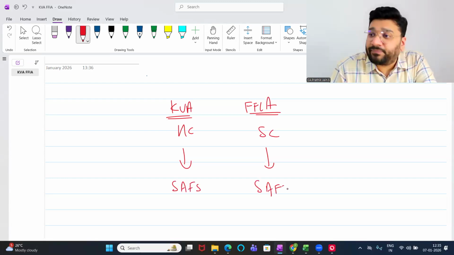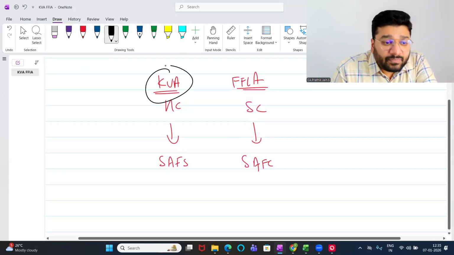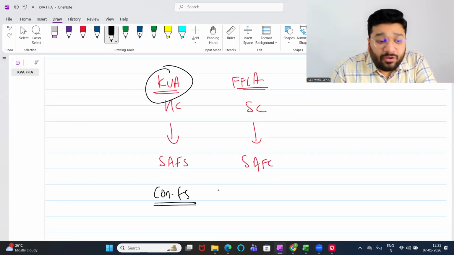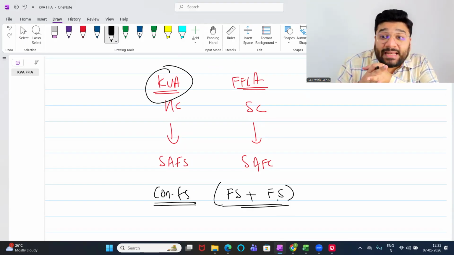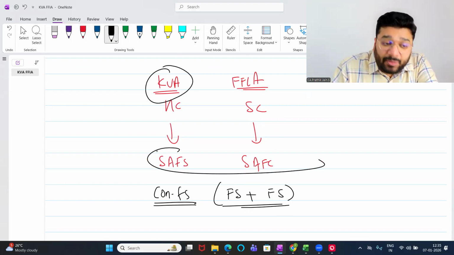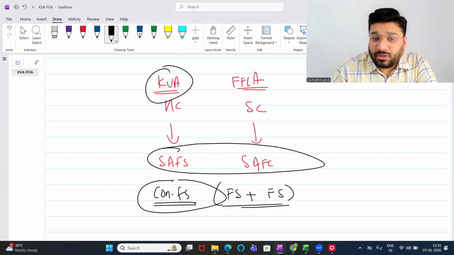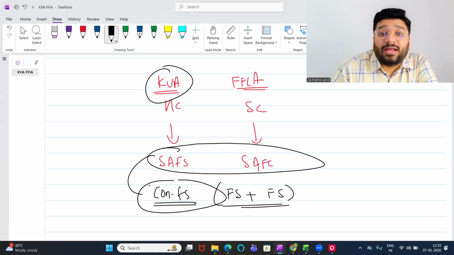So you have to prepare standalone financial statement. Apart from that, the holding company is supposed to prepare a consolidated financial statement where the financial statement of KVA and the financial statement of FFLA are combined together and named as consolidated financial statement. In the same manner, you're supposed to prepare the consolidated financial statement. Both of these have to be incorporated in the annual report and should be submitted to the shareholders before you invite them for the annual general meeting.